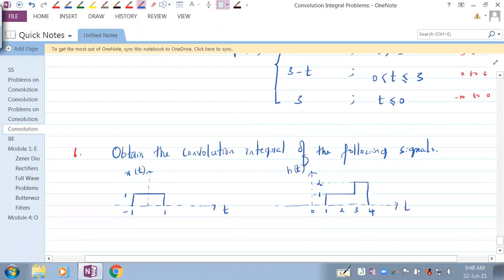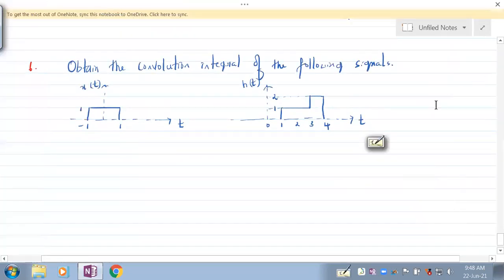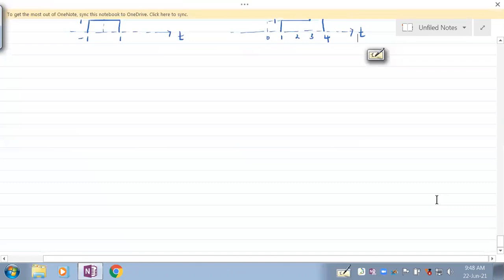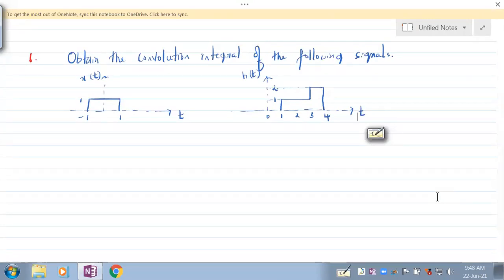You need to obtain the convolution integral of these 2 signals. There are too many cases which will come here. Let's not try to see what equation this will assume. How to attempt this particular question, we'll see. I may not solve the full problem. Let's see how things go. If I'm able to give you the clarity in the first few cases, let me stop there. If I think that's not going well, let me think what I should be doing regarding this. So everybody just concentrate.